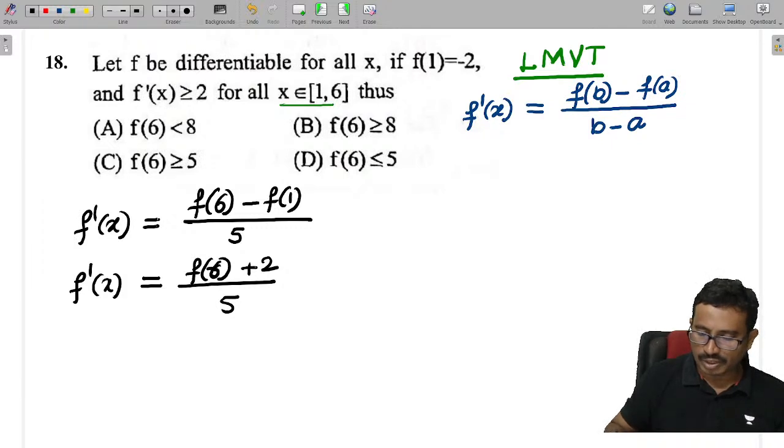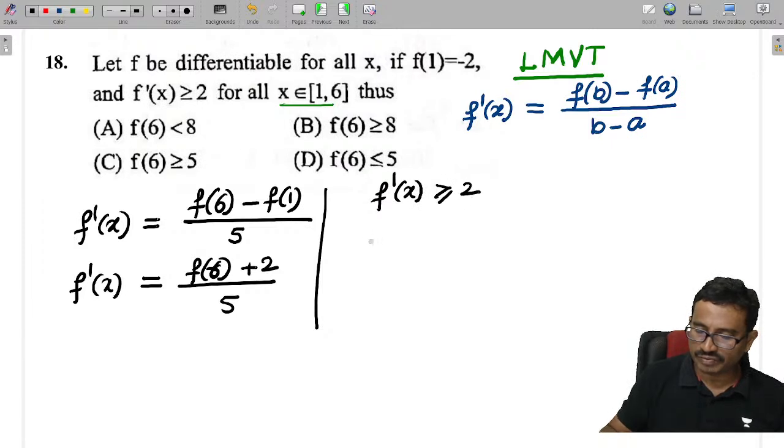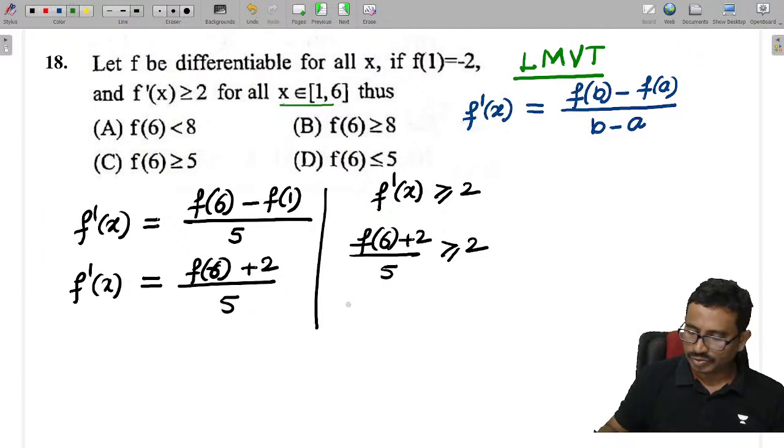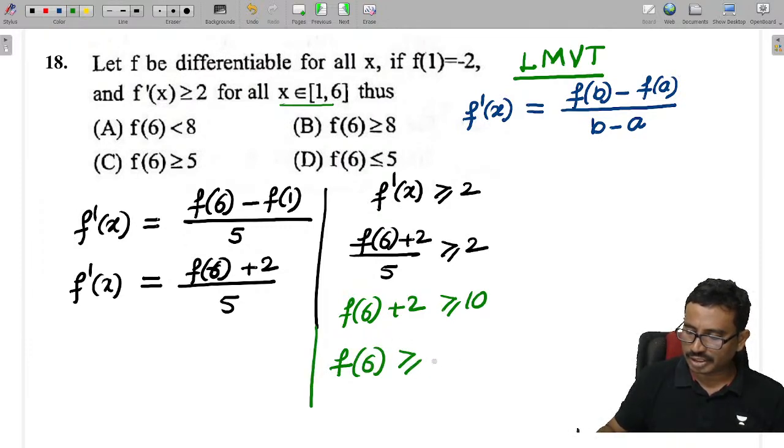Now this value f of 6 we need to get. They have given f dash of x is greater than 2. So f of 6 plus 2 by 5 is greater than or equal to 2. From this, f of 6 plus 2 is greater than or equal to 10. So f of 6 is greater than 8. So the option B.